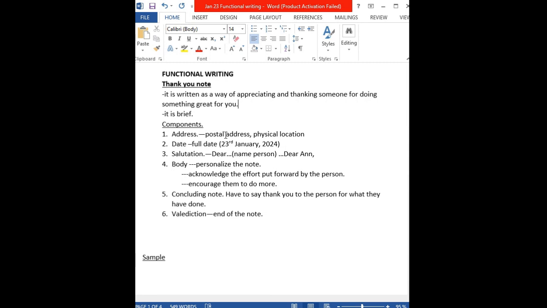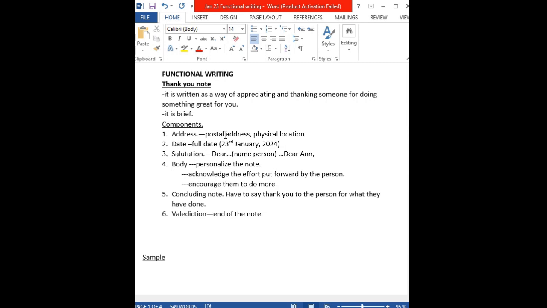Now, by doing more, I don't mean that you beg them to send you more gifts if it's a gift, or to help you when maybe you're down. But doing more means that, yes, they have a good heart, but they should not let the thing that makes them unique disappear. So they keep on living the same way, keep on using their good heart, keep on having the good intentions. That way you make them feel good and warm inside about themselves, and therefore they will commit more to do what they've been doing.